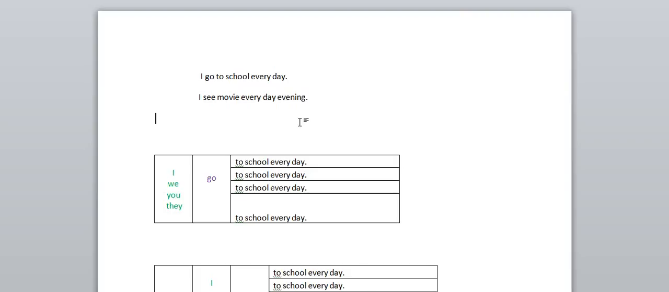When we are converting simple present tense into a question, we need to use do or does. When do we use do, and when do we use does? When the subject is third person singular, in that case only we use does. In all other cases we use do.